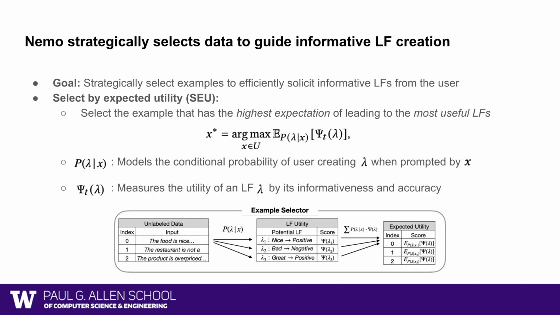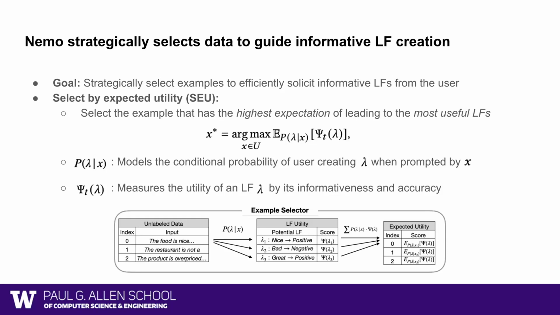At the NeMo backend, recall that one goal of NeMo is to efficiently guide users in creating informative labeling functions. Towards this goal, we propose a selection strategy named Select by Expected Utility, or SEU. The core idea of the selection algorithm is to choose the example that has the highest expectation of leading to the most useful labeling functions.